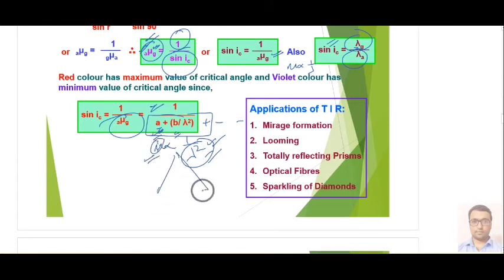For example, in your prism section, white light means basically 7 colors. For red color the wavelength is very high, so mu will be very less. So red color will deviate less and violet will deviate more. So the VIBGYOR pattern appears in this way.